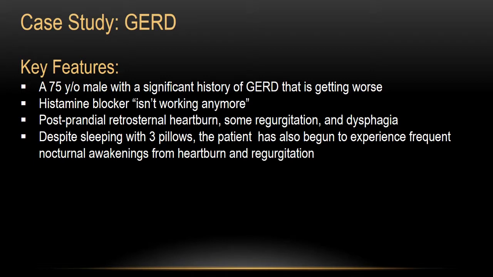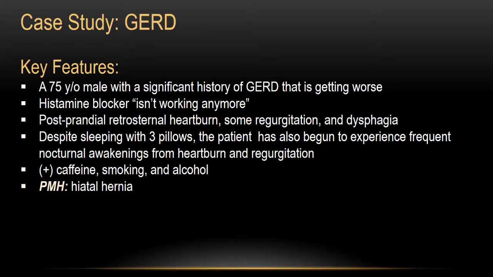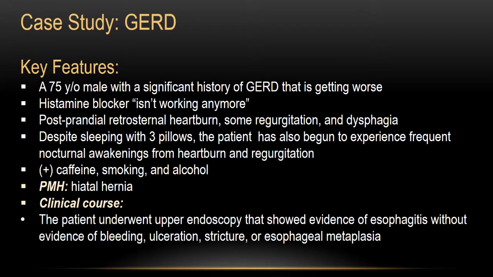Also in the past medical history, the patient has a very important, significant contributing factor to GERD, which is hiatal hernia. Hiatal hernia is kind of an anatomical defect in the upper stomach and lower esophagus. This also adds to the weakness of the lower esophageal sphincter mechanism. As for the clinical course, this particular patient underwent upper endoscopy that showed evidence of esophagitis without evidence of bleeding, ulceration, stricture, or esophageal metaplasia. And the patient was treated with an 8-week course of a proton pump inhibitor, and he improved.